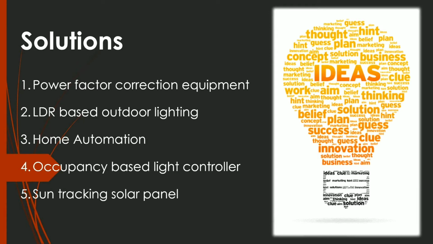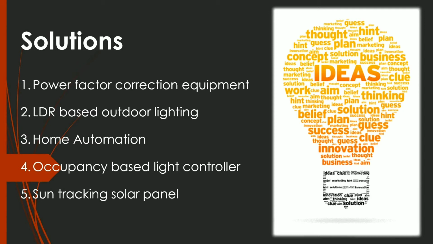This project is also helpful to avoid energy waste. By using this project, we can control our outdoor lighting such as street lights automatically, because manually operated street lights are not switched off properly even when the sunlight comes. But if we use this project, then as the sunlight comes and falls on the LDR, all the street lights automatically turn off, so energy saving happens. Third solution is home automation. By using this solution, we can control our home appliances by using a remote. But this project is complicated.